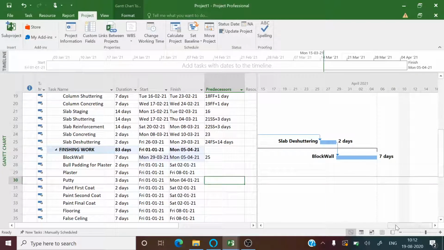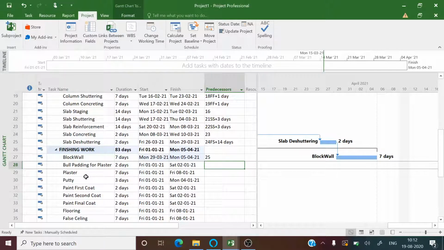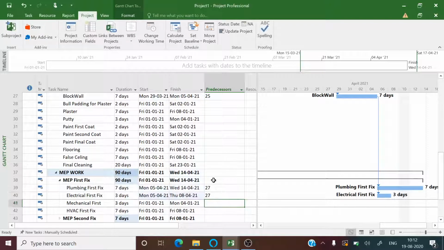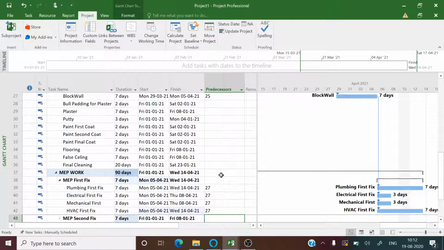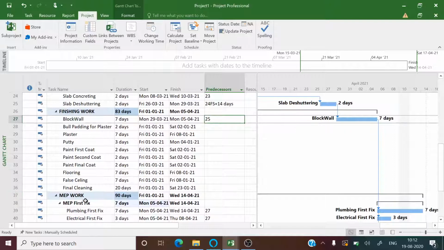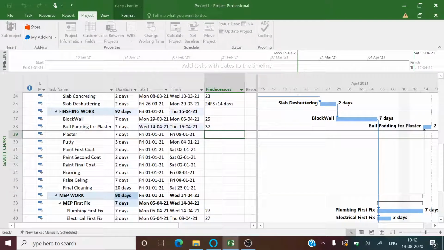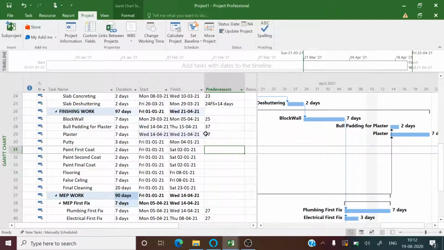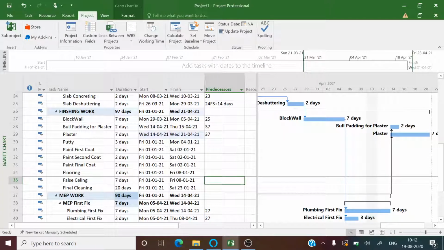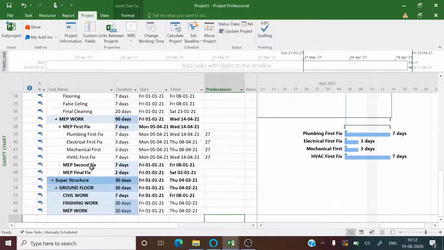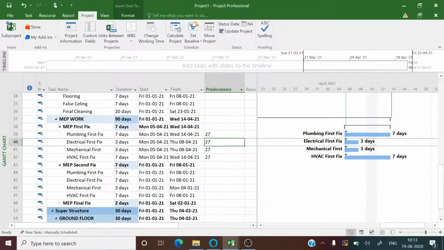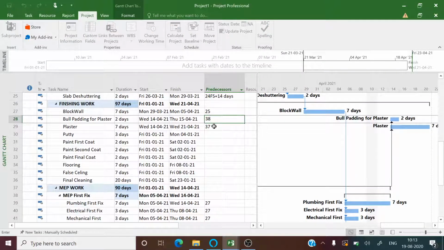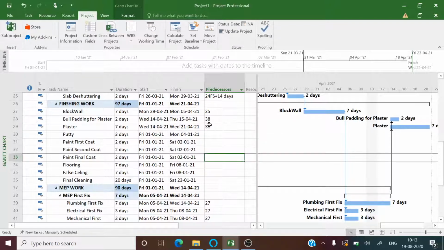To start with the block work, the de-shuttering work must be completed. Now once the block work is completed, the front for MEP work will be available. So we can link the MEP first fix with the completion of the block work. Now once the MEP first fix is completed, we can start with the plaster and the bull padding. Plaster and bull padding for plaster must be linked with the MEP first fix. So we will link the starting of plaster with the completion of MEP first fix.